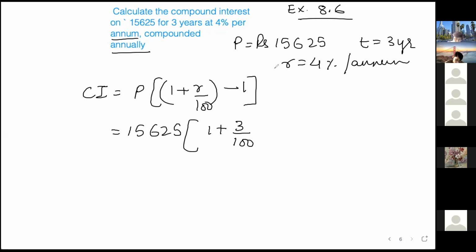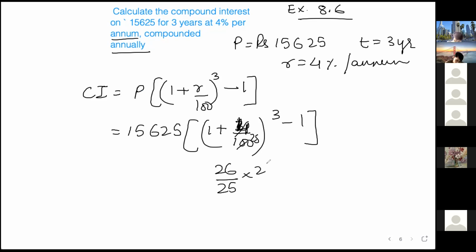Sorry, time is 3 years. I didn't write. R is 4. 4 by 100 is 1 by 25. तो ये हो जाएगा 25 plus 1, 26/25 into 26/25 into 26/25 minus 1.